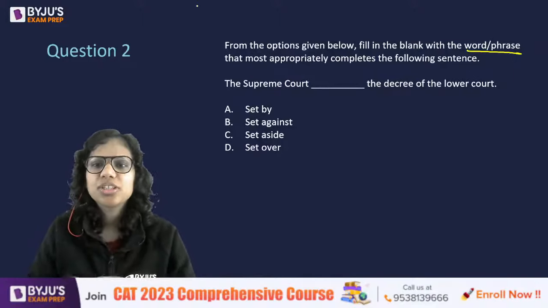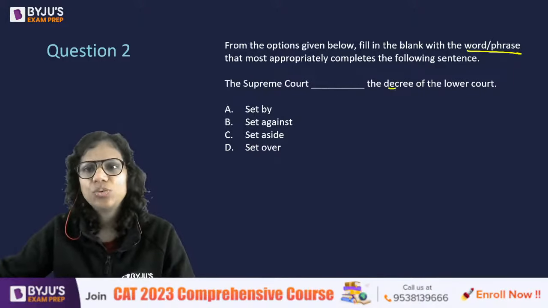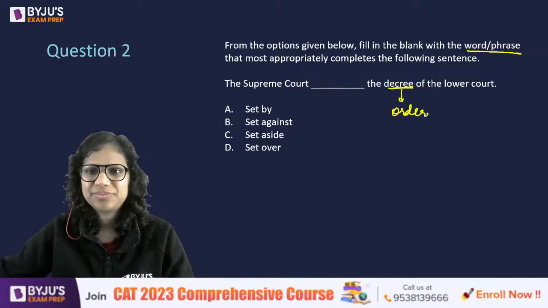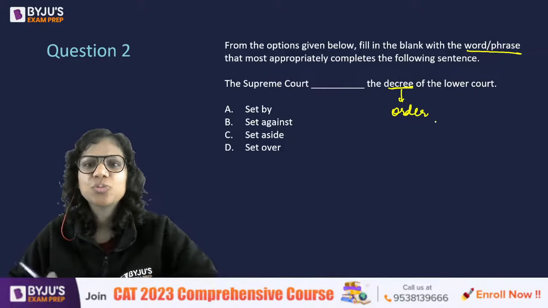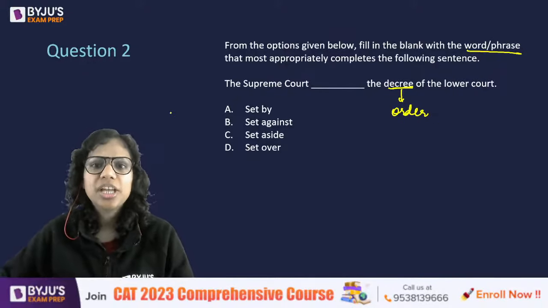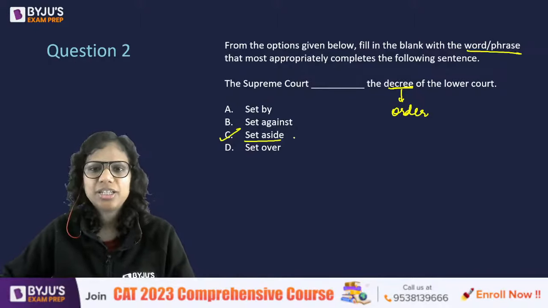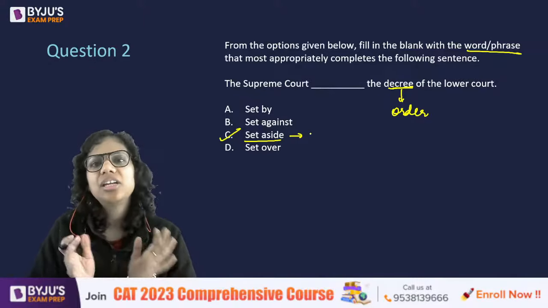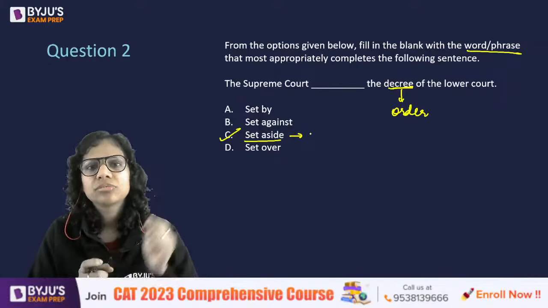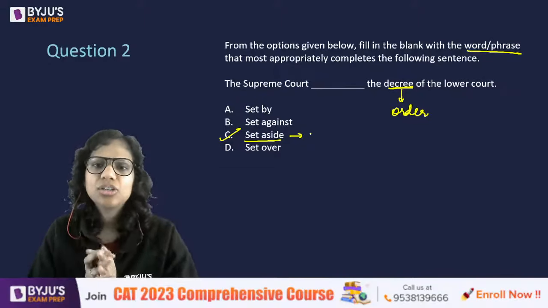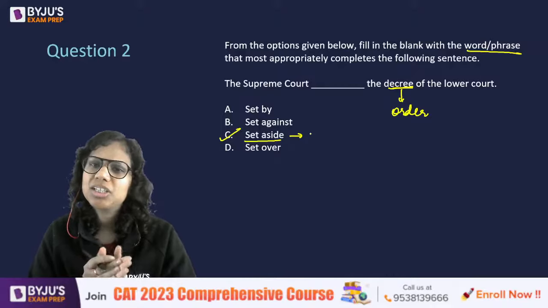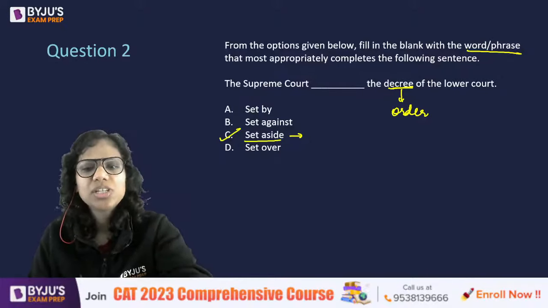Yes. So the Supreme Court dash the decree. What is a decree? Order. Okay. Order. So the Supreme Court dashed the decree of the lower court. Now, you are absolutely right in saying it will be set aside. What does that mean? Set aside? So if I say I set aside 500 rupees for that purse, let's say, that means I just earmarked them for a purse. But here, that's not the idea. So how come am I using set aside?